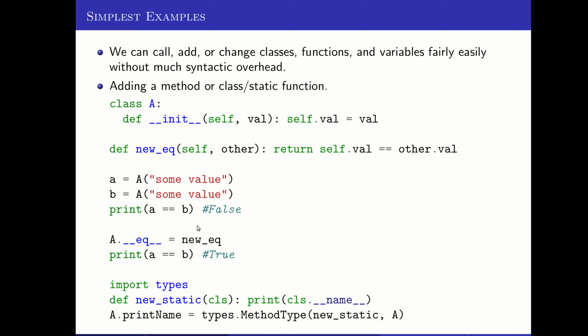And now, if I say A equal B, I will get back true, because the double equals will implicitly call to the equals operator here, that underscore EQ, and that is now set to be this function that checks val against val. So if the two objects have the same val, then they'll be reported as true.